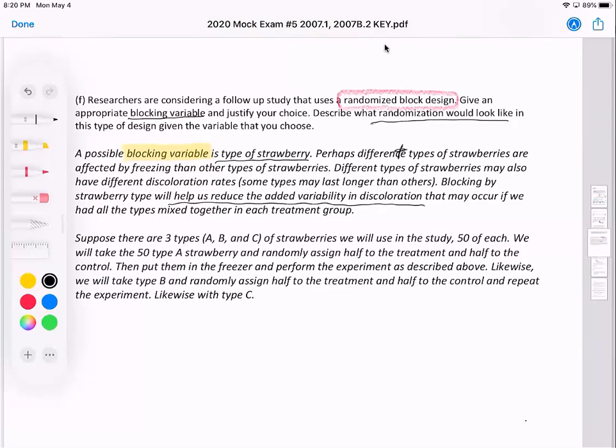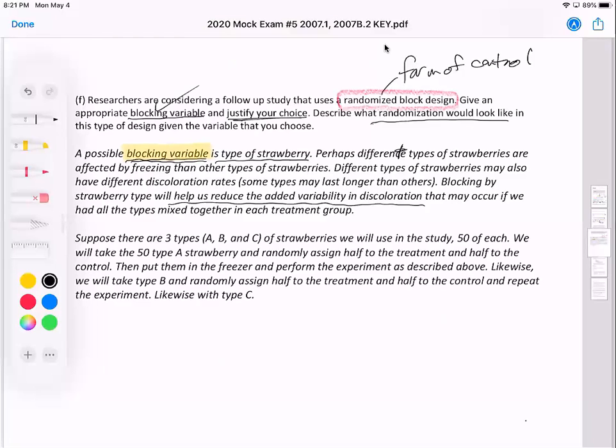So blocking is a form of control, and we're controlling for these blocking variables. We're trying to control for things that we recognize may create added variability and make it harder to detect that there's actually a difference. So in a sense, blocking can help increase the power of your significance test. You want to increase the power so you're more likely to see that this treatment does have an effect and helps the strawberry stay red longer. So that was the first part.